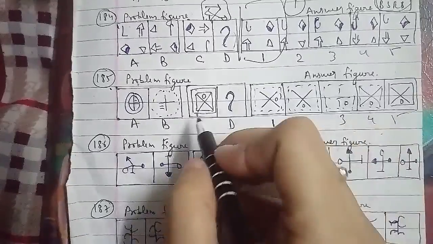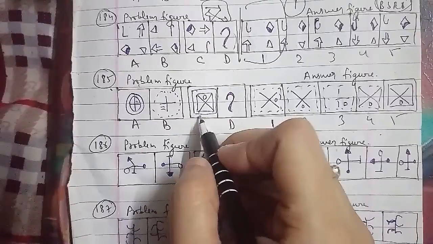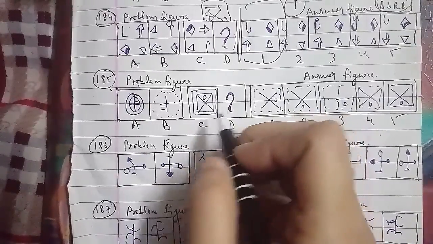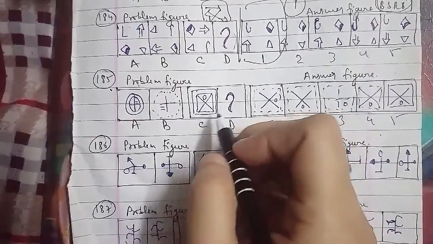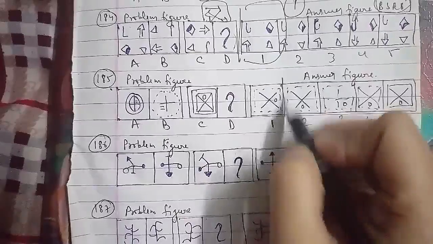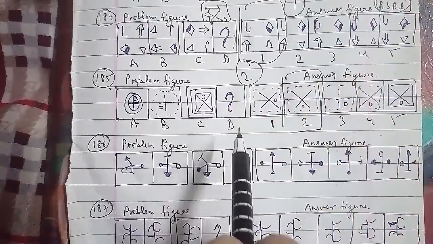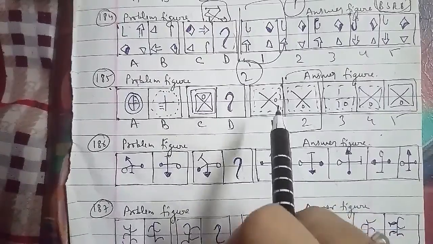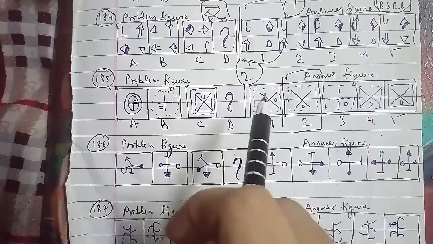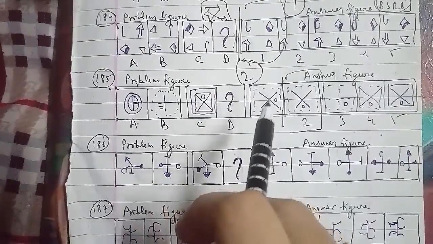We are in the same case here: the symbols move to the diagonally opposite quadrant. Out of the two similar figures, the inner one is removed and the outer figure is made dotted. So we can say that the missing figure which we have to find out is the second figure, which will be the right answer for this question as well. Now we will go ahead further, and in the same cases we have to follow the same pattern.